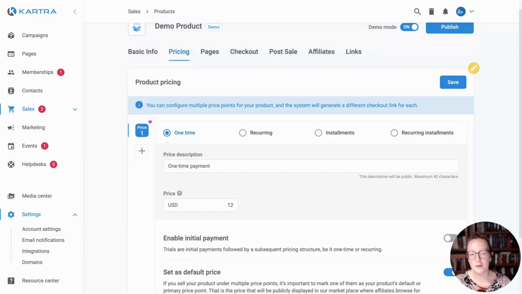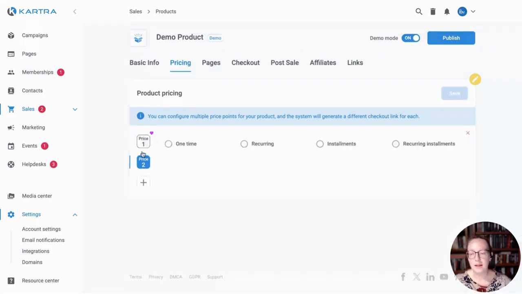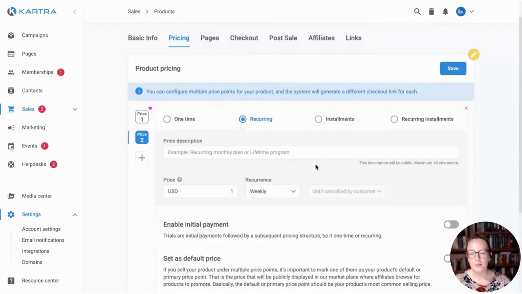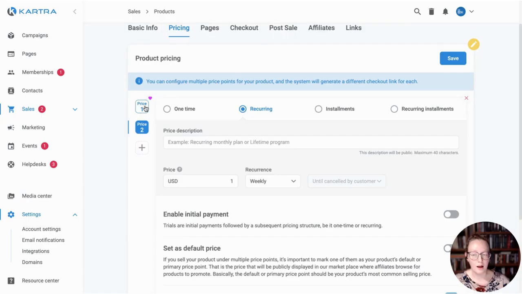Meanwhile, not everybody can shell out $500 at once, so maybe you want to also give them an option of a monthly subscription fee. So in that case, what you would do is add an additional price point here, and then you can choose another option. So now we would have a one-time price, price point 1, and then a price point 2 could be our recurring price. And those would both be payment and purchase options for the same product. So that's an option for you.